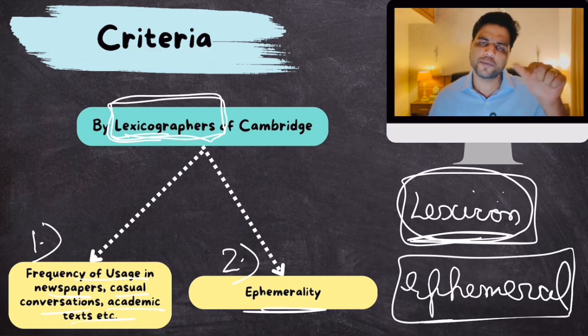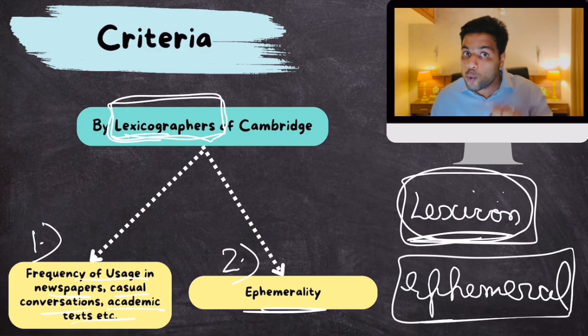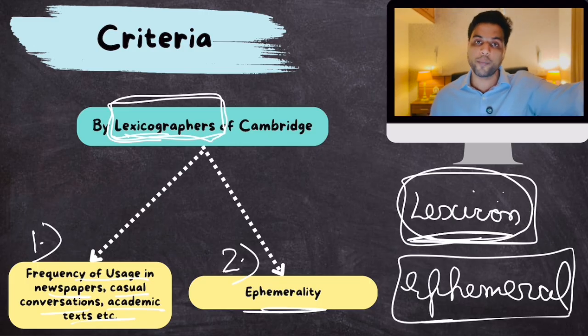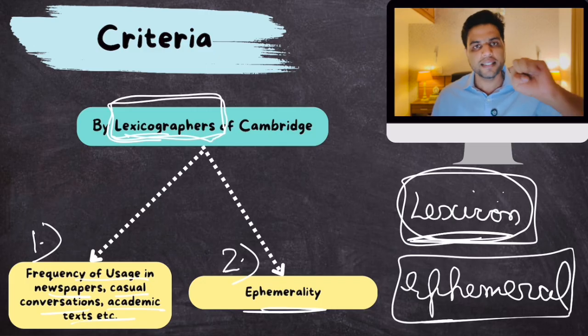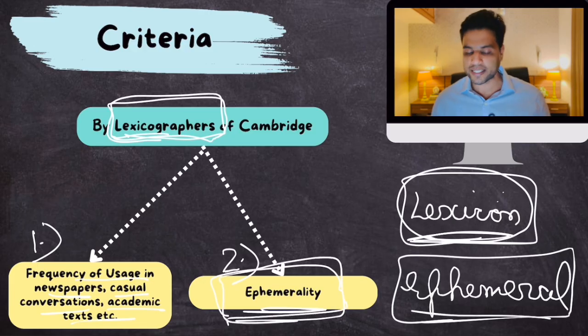There is a word that becomes trendy and then it quickly goes away. Those words are not included in the dictionary. Only those words that can stay for longer periods of time, that have now become almost official, are chosen. So ephemerality is looked at. Words that are ephemeral are not included. Okay, so this is the criteria.